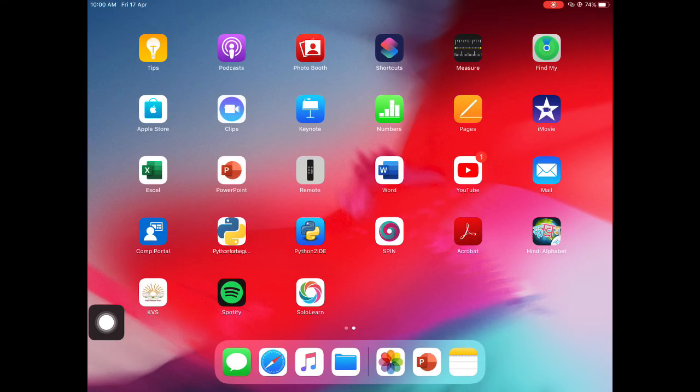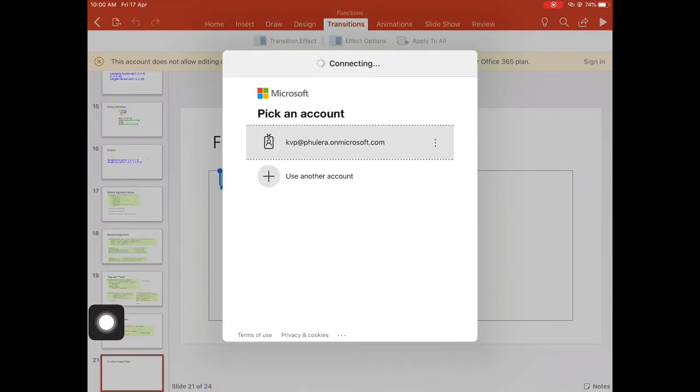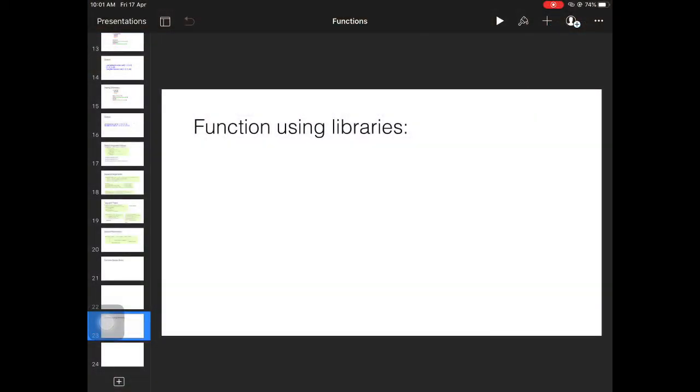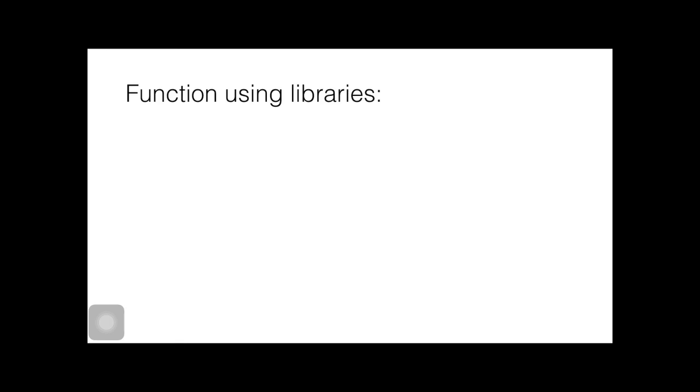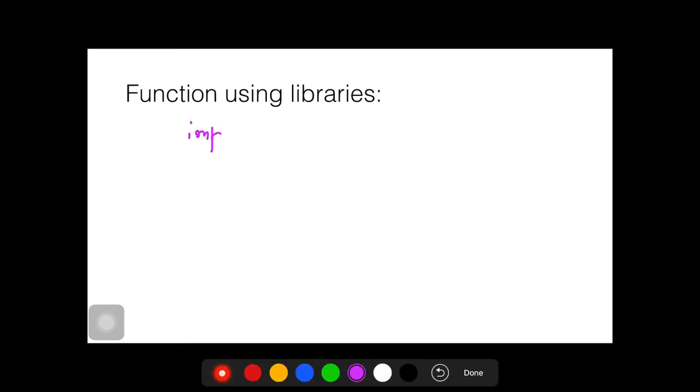Then we are moving to using functions from libraries. Firstly we need to import that library. Suppose we are importing math, then to use the functions that are there in the math library, we have to qualify those functions with math.